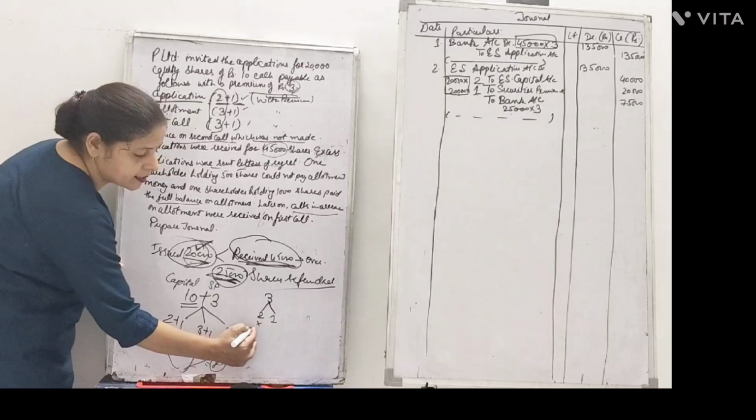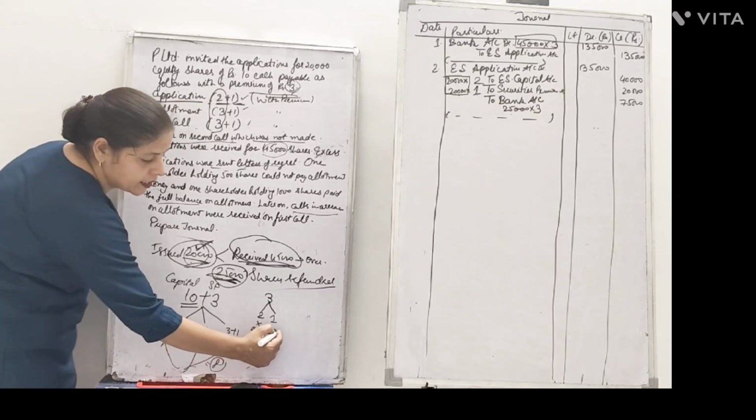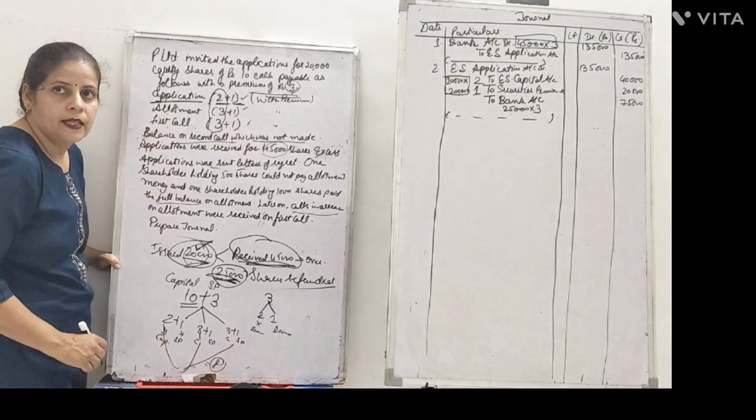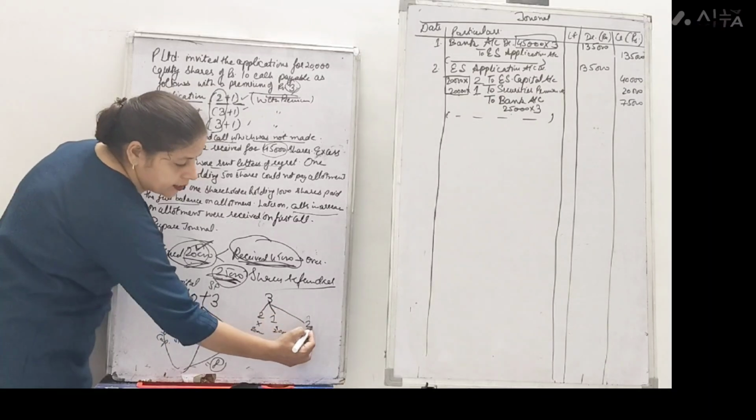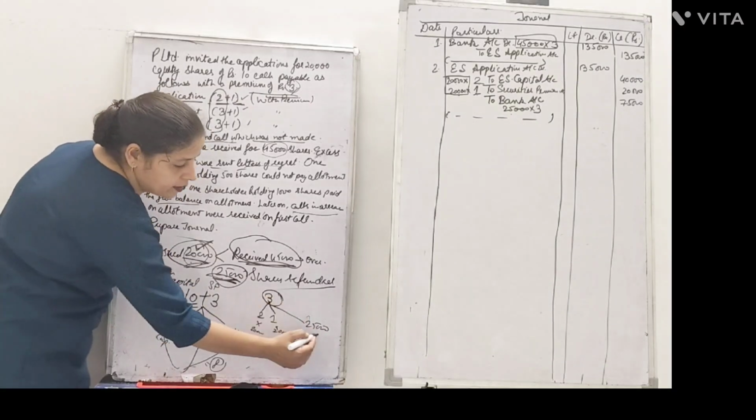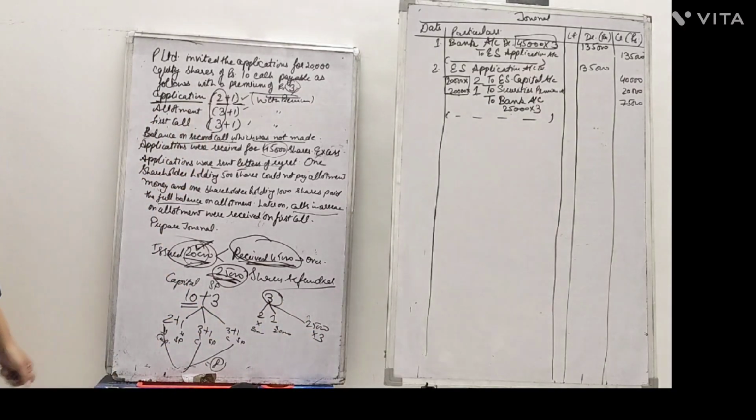How many shares can the company allot? 20,000, and 20,000 for premium. How many excess applications were there? 25,000. They were given a full refund of rupees 3.